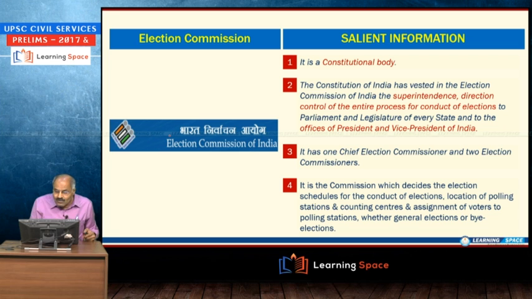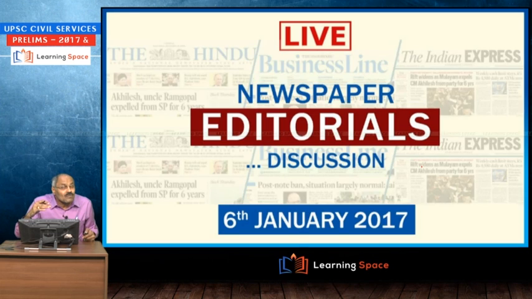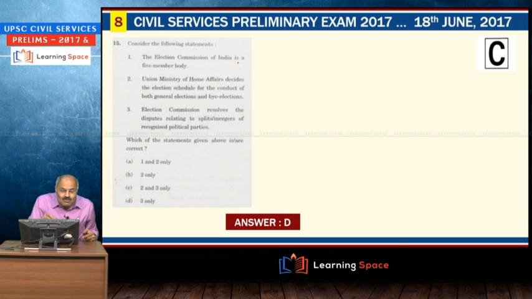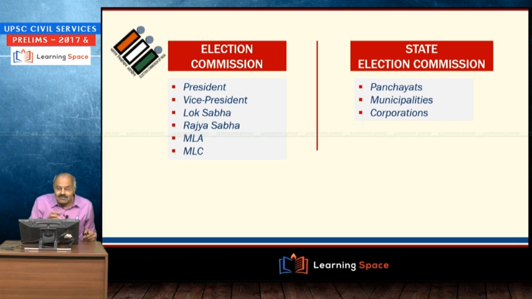And a number of times we discussed the Chief Election Commissioner and 2 Election Commissioners, and like that it appeared a number of times. So, here Election Commission of India is a 5-member body, wrong. Union Ministry of Home Affairs decides, wrong. The splits and mergers of recognized political parties, a number of times we discussed this. So, here the answer is 3 only. Then if you go further, this is what we have discussed while we were discussing Election Commission and